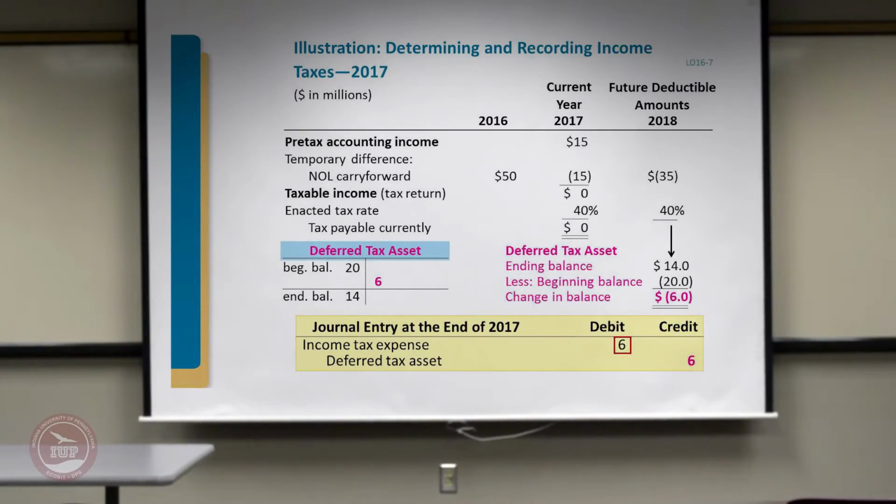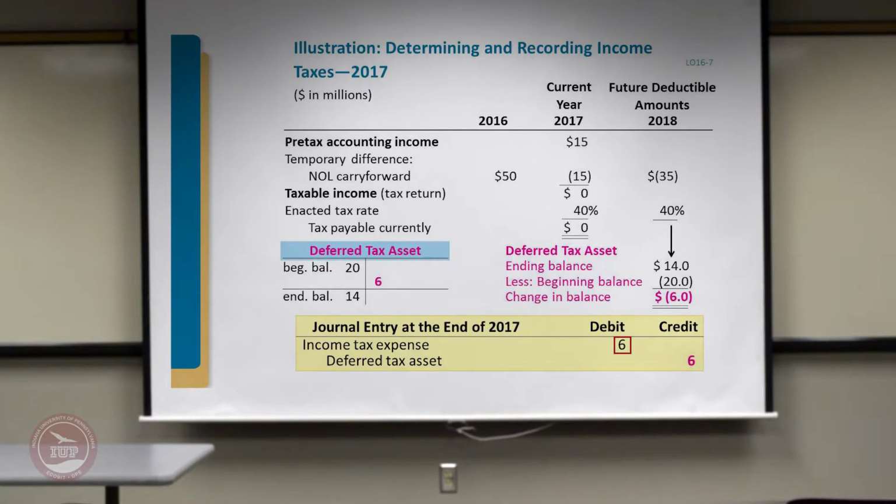So in this case, we had a $50 million loss carry forward. Let's assume in 2017 there is a $15 million income, and if we have got a $15 million income, since we have got a $50 million carry forward loss, we can write off that $15 million in income and have a zero tax currently. And then $35 million will be carried forward.